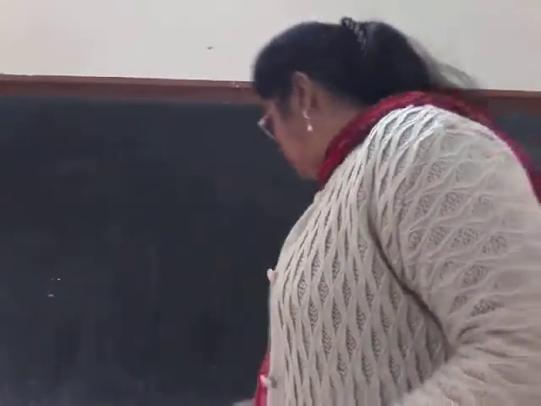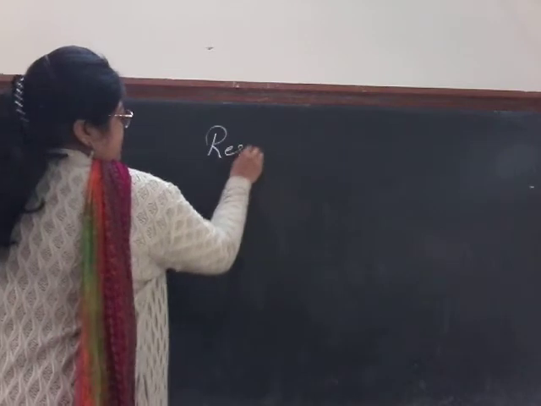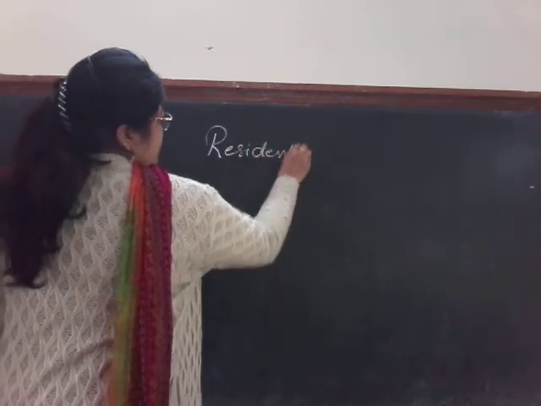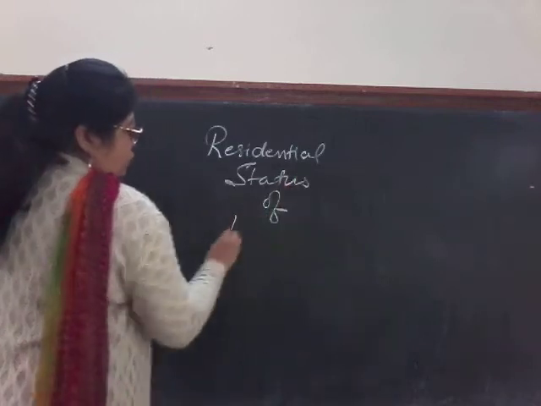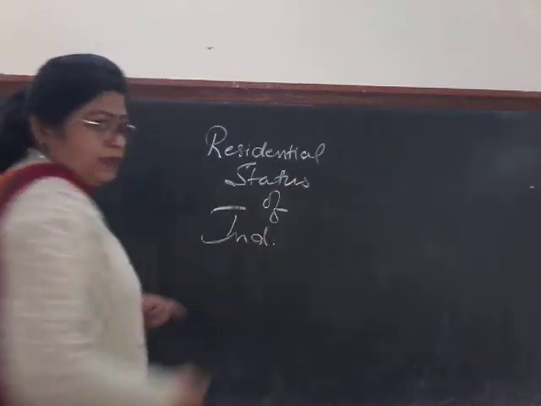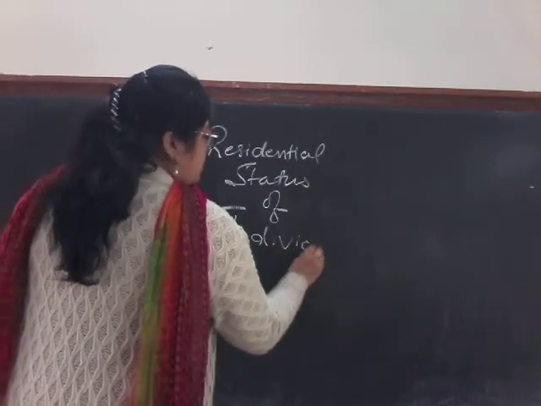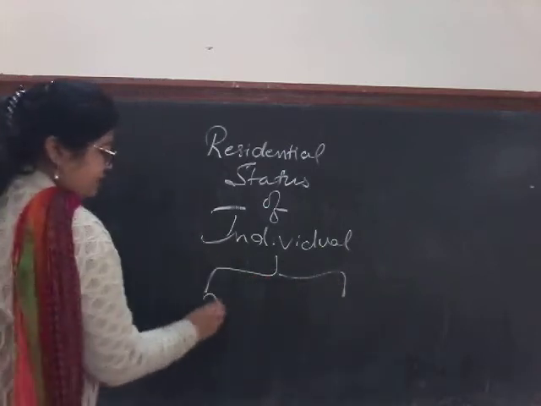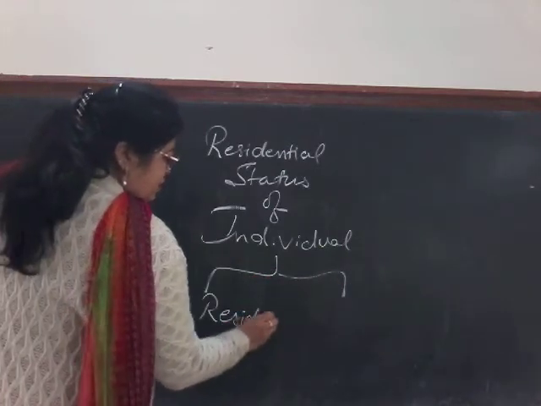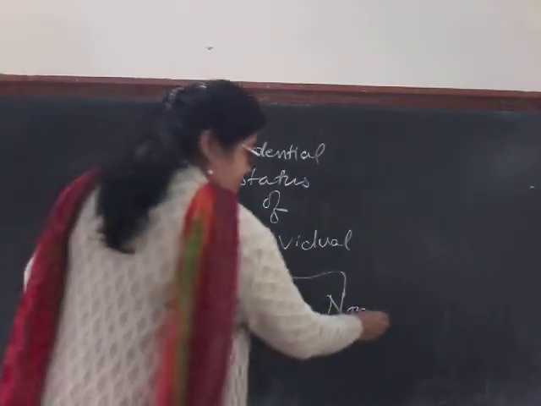And when I say residential status of an individual, an individual can be either resident or non-resident.